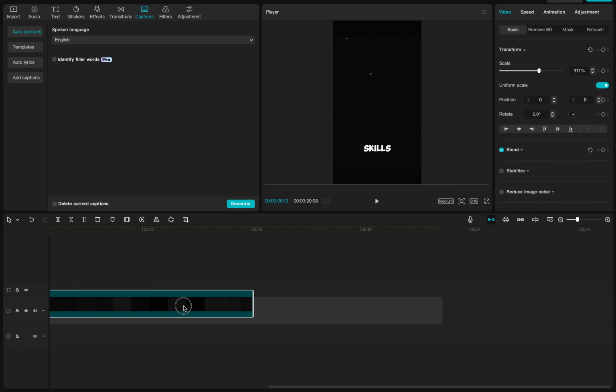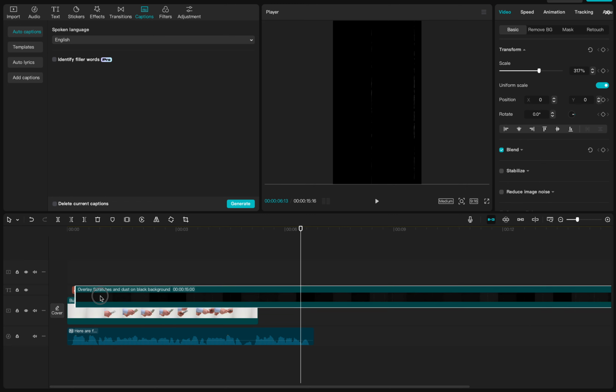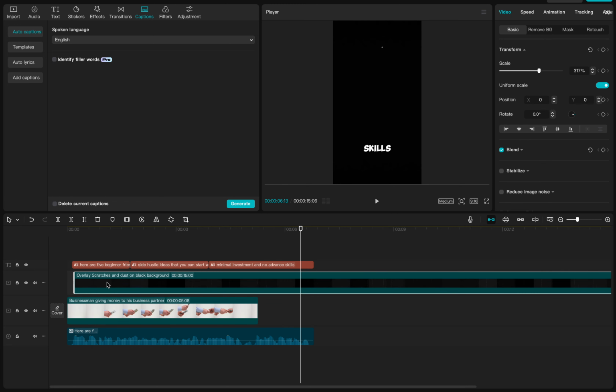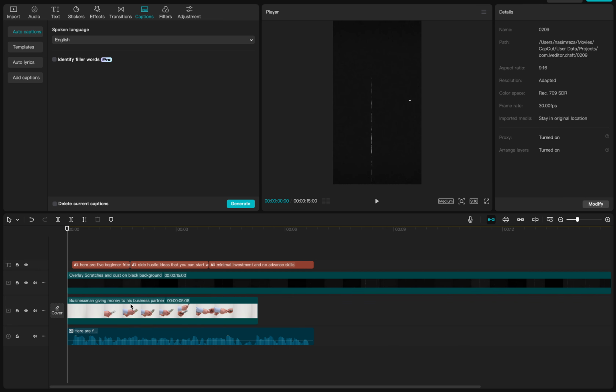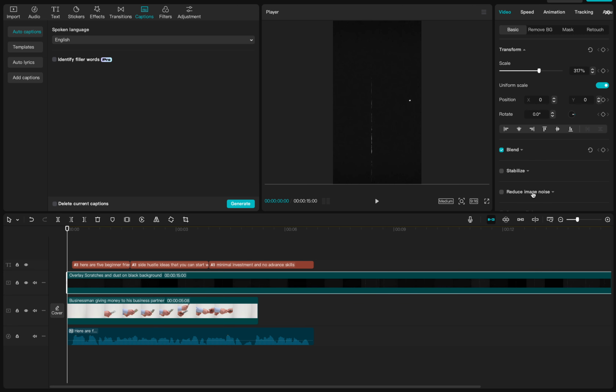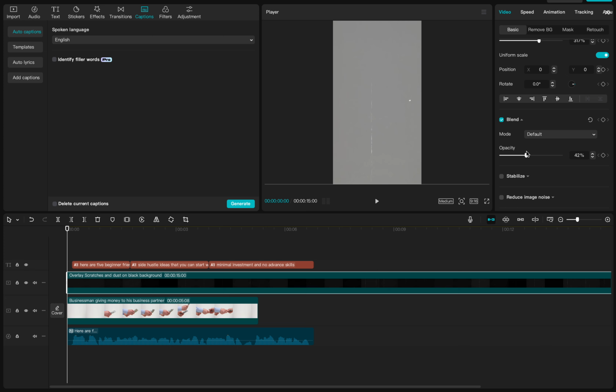And what I am going to do, I'm going to add this timeline on top of the first one, and I will decrease the opacity, so it will look like a cinematic.